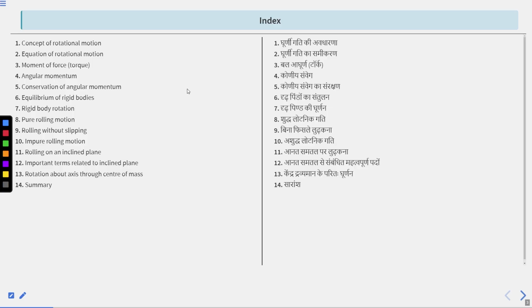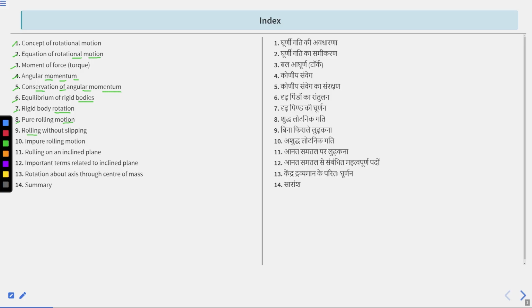In today's lecture, we will cover first the concept of rotational motion. Then we will learn equations of rotational motion. Third, moment of force. Fourth, angular momentum. Fifth, conservation of angular momentum. Sixth, equilibrium of rigid bodies. Seventh, rigid body rotation. Eighth, pure rolling motion.